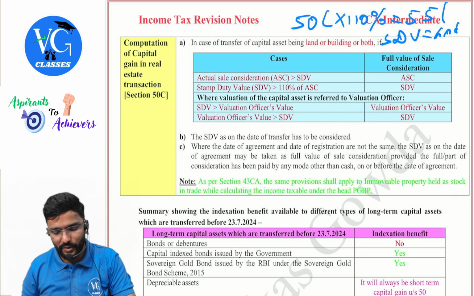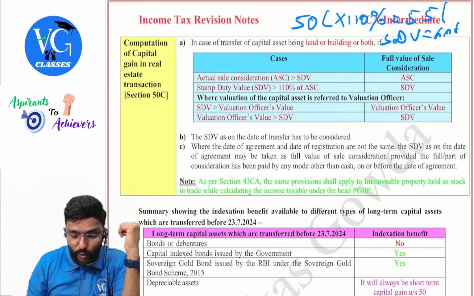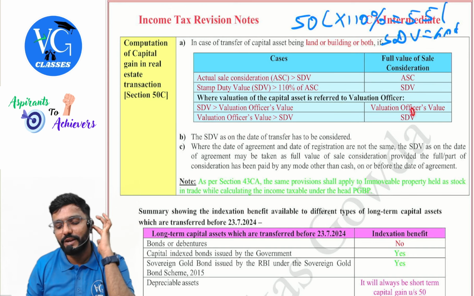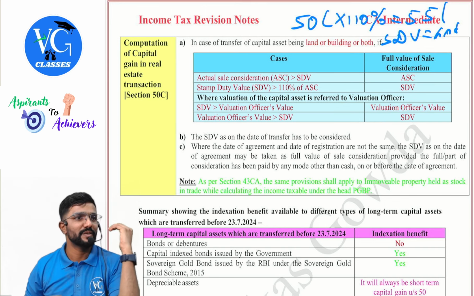Then this may not come always, only if the assessee has requested for it. If the case is referred to the valuation officer, and if the valuation officer gave the value which is more than stamp duty value, then we will take what? Stamp duty value. Or else if the valuation officer's value is less than stamp duty value, we will take what? Valuation officer's value, guys.